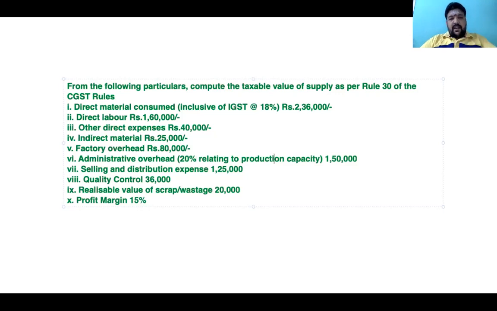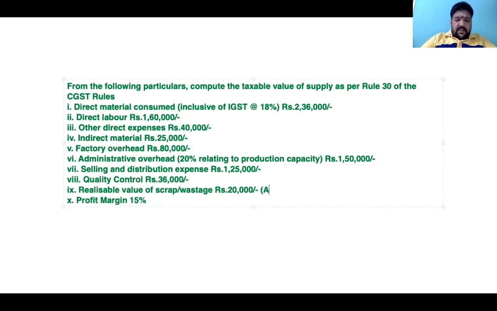I still remember my exam experience. I was very good in Rule 8, the erstwhile excise rules, which discuss verbatim the same thing. What you are reading today as Rule 30 is nothing but Rule 8 of the Central Excise Valuation Rules 2000, which simply said it is going to be cost of production plus 10%.